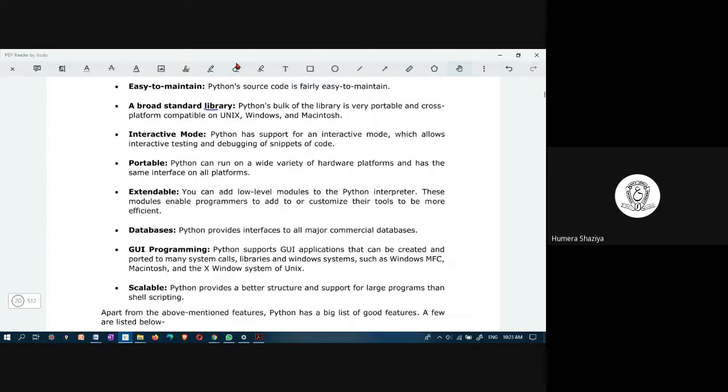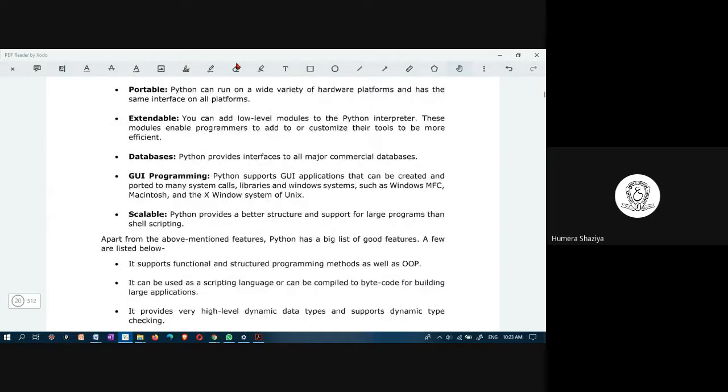And then it supports programming with databases. It can interact and connect to a database. Also, it supports GUI programming, graphical user interface programming. It's very scalable. You can extend the support to more machines. Then it is said to be scalable.